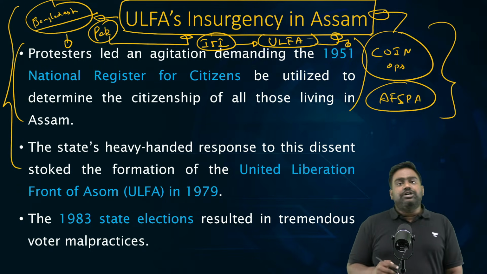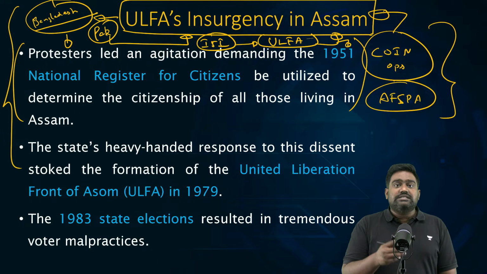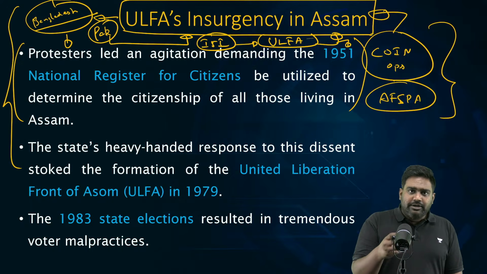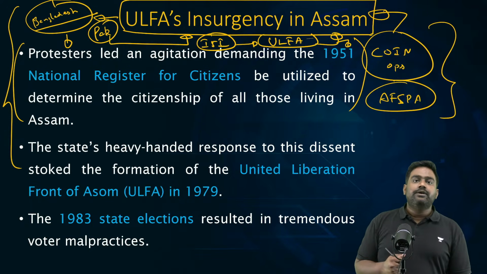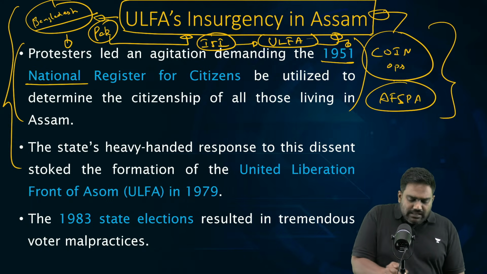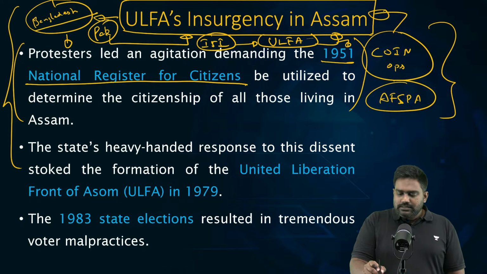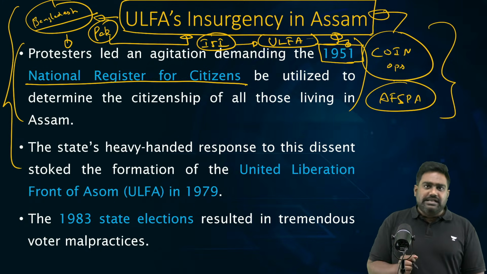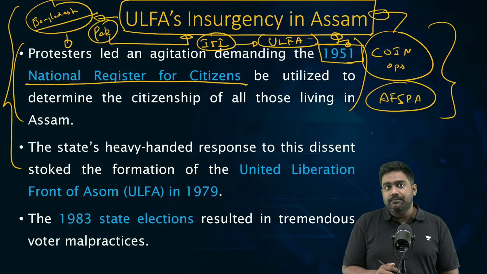See, the Assam agitation was eventually brought to an end. In 1985, the Assam Accord was negotiated between the Government of India, the Government of Assam, and the agitators who were part of the protests. Through the Assam Accord, the government had promised to update the 1951 NRC, the National Register for Citizens. The NRC is basically a database, a list containing the names of Indian citizens in the state of Assam. It is unique and specific to the state of Assam.